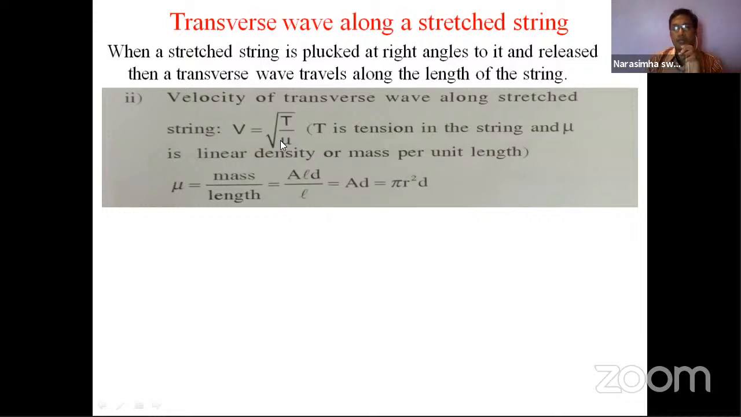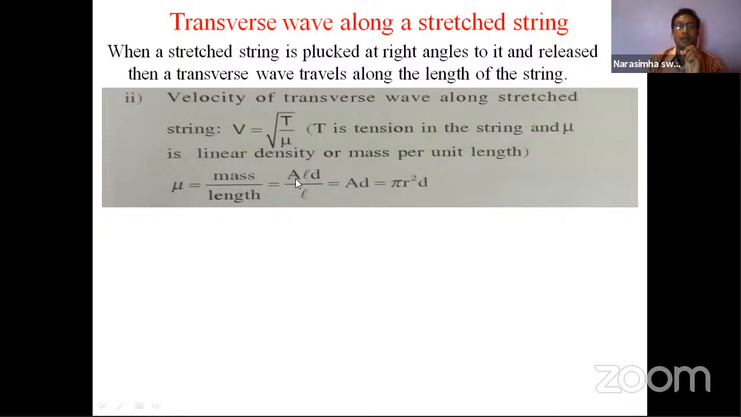So the relation between mu and velocity is inversely proportional, right? If the density is more, the velocity will be small. If the string is lean, the velocity will be more, and if it is thick, then the velocity will be small. So linear density is equal to mass per unit length, and if you want to calculate from that, mass is equal to area into density.